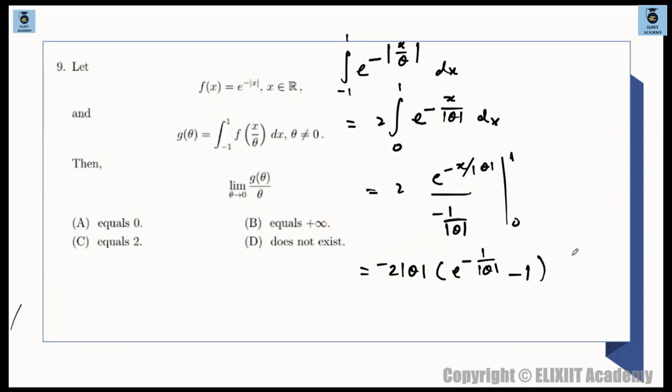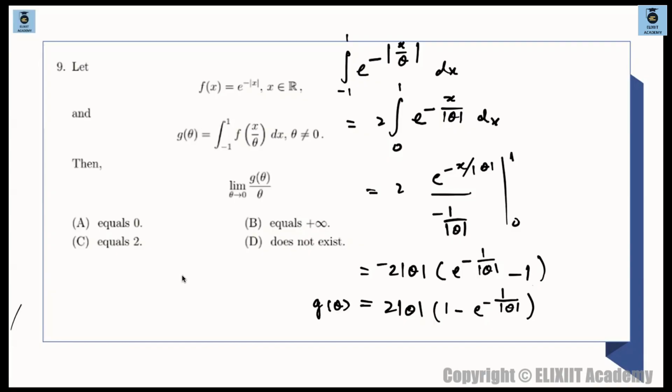क्लियर है? तो ये थोड़ा अगर rewrite करके लिखा जाए तो this is, I simplify this thing, I can write this as 2 times of mod theta into 1 minus e raised to the power of minus 1 by mod theta. क्लियर है? That is what we are having final में. ठीक है? This is your integration. This is g of theta.